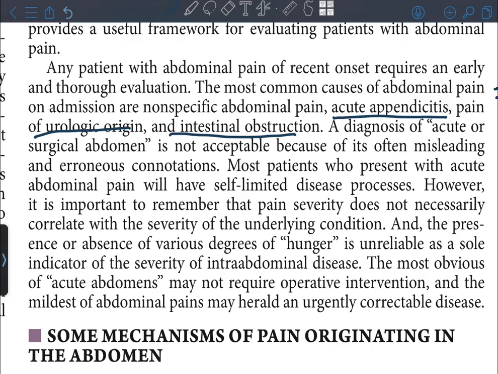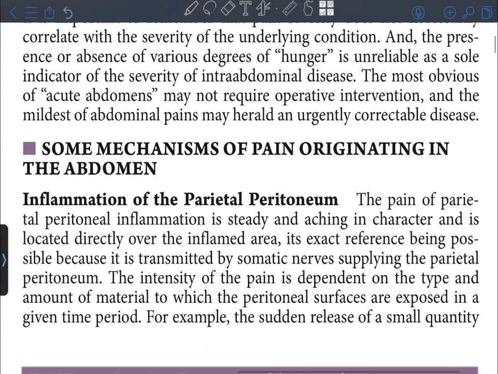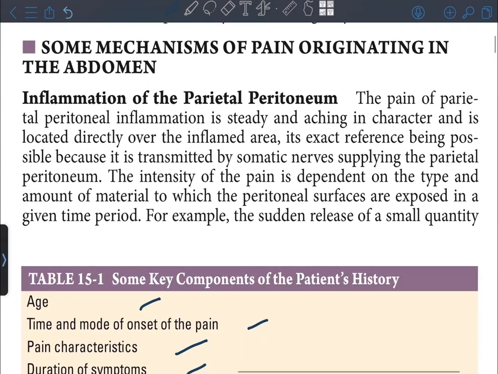Most patients who present with acute abdominal pain will have self-limited disease processes. However, it is important to remember that pain severity does not necessarily correlate with the severity of the underlying condition, and the presence or absence of various degrees of hunger is unreliable as a sole indicator of the severity of intra-abdominal disease. Some mechanisms of pain originating in the abdomen: inflammation of the parietal peritoneum.